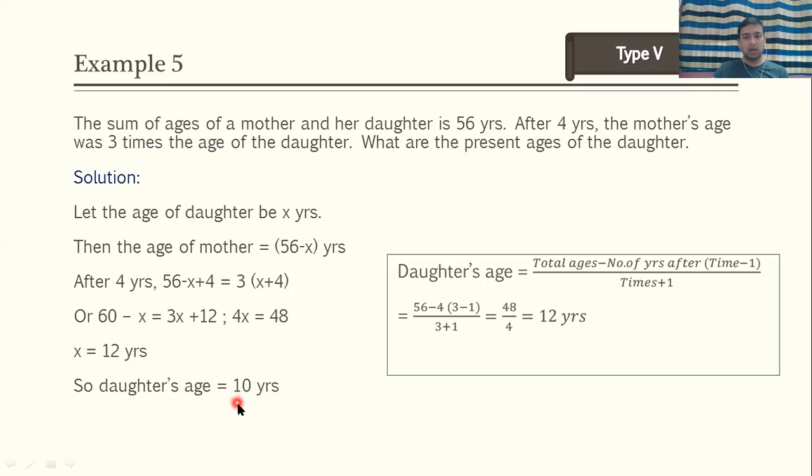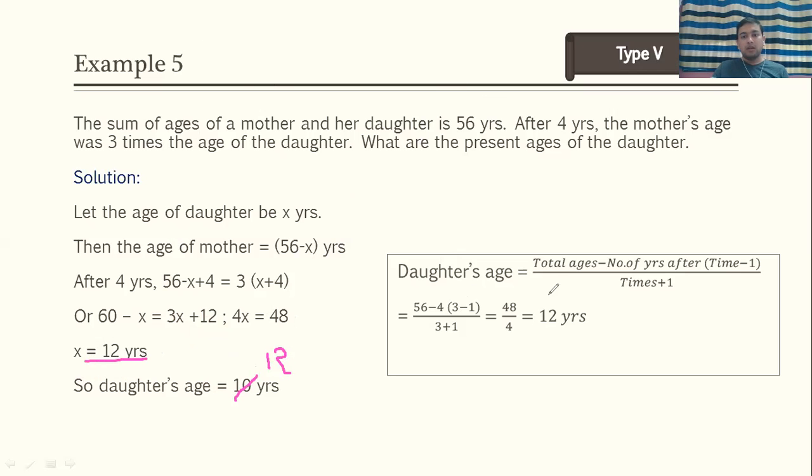So I think here one mistake is there. Instead of 10, it should be how much? It should be 12. Okay, क्या मिला है हमें? Is it right? Okay, 12 into 4, 48. So it should be 12.